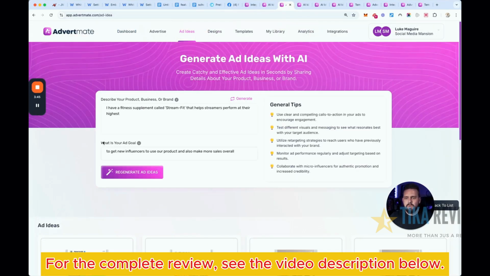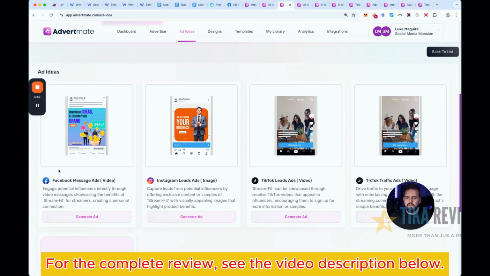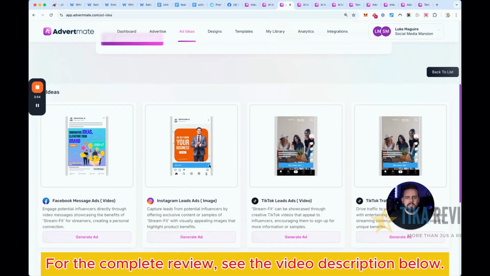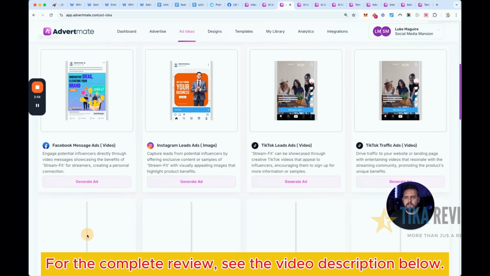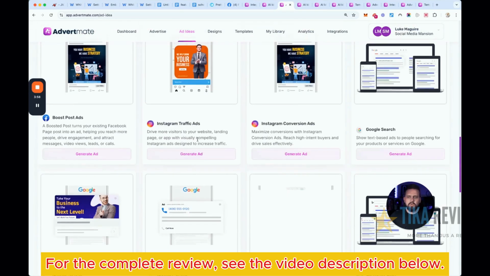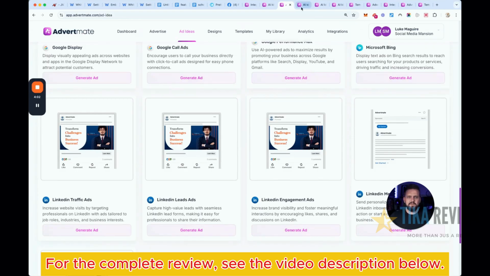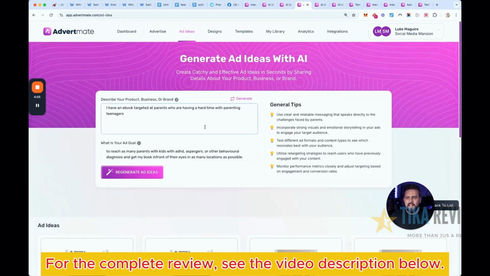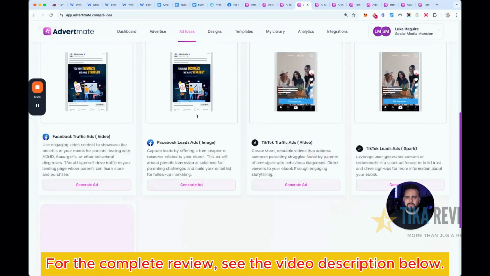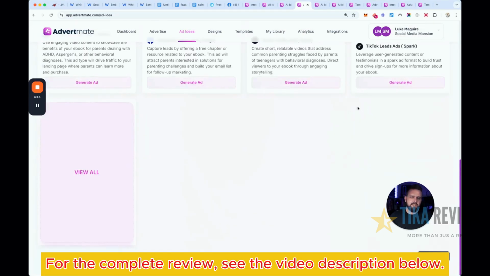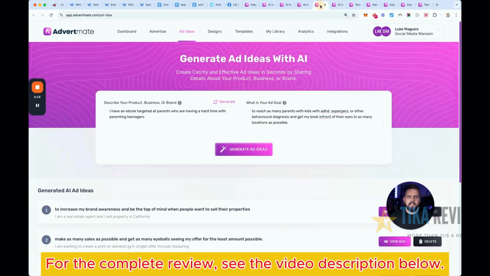Now the same for the fitness, it's going to be Facebook message ads, Instagram lead ads, TikTok lead ads, and TikTok traffic ads that are going to be the best options there. Now you can view all as well, which I'll just do to show you all the different types of ads that we're allowing you to do. And then finally, the ebook targeted towards parents who are having a hard time parenting teenagers. Facebook traffic ads, Facebook lead ads, and TikTok traffic ads they're suggesting here as well.